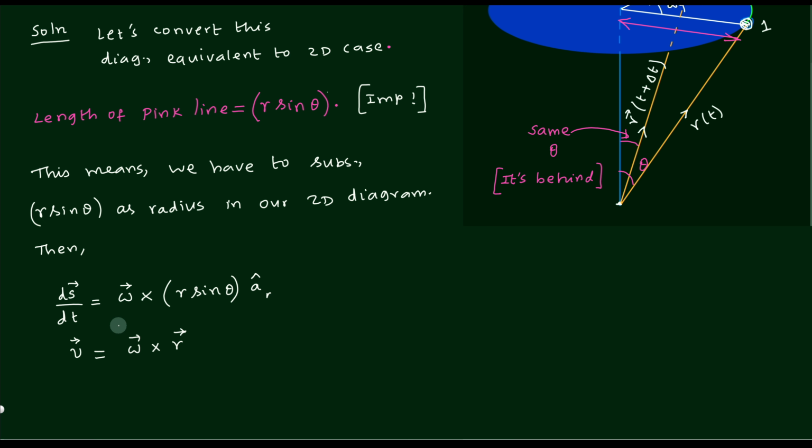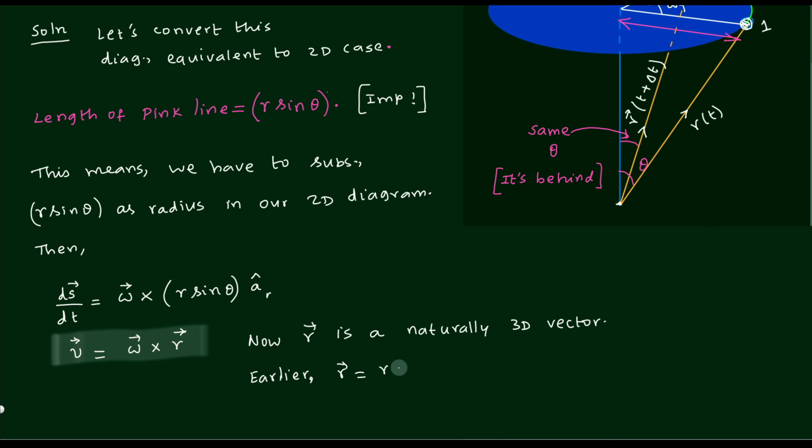So this is the conclusion. The conclusion is that in the case of 3 dimensions, the formula is intact. That means omega cross r is very much intact. So let us highlight that, or you put a box, whatever it is. That is our final conclusion. In the 2-dimensional situation also omega cross r. In the 3-dimensional situation also omega cross r. The only thing is, in the 3-dimensional situation, the projection of the radius vector is taken care of automatically. That's the meaning of that.